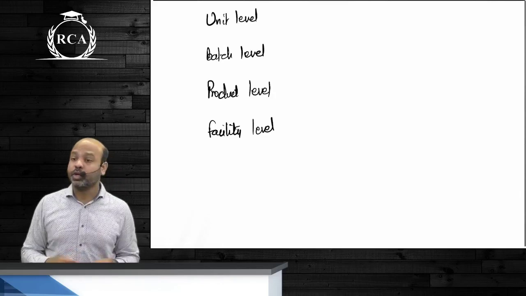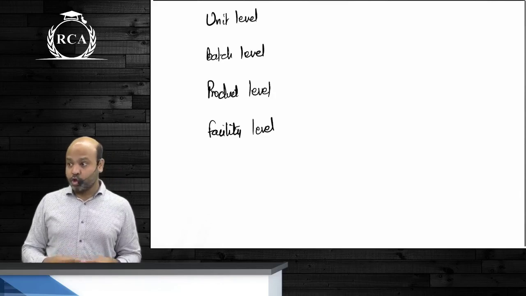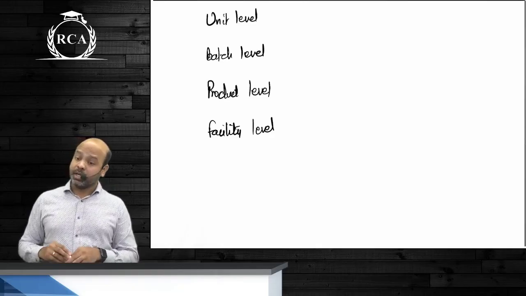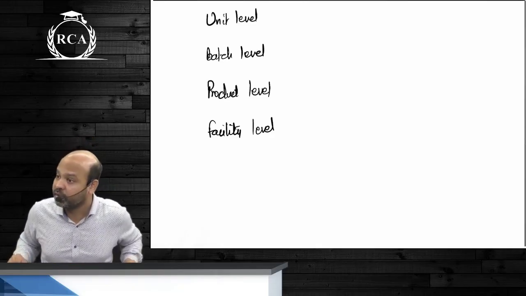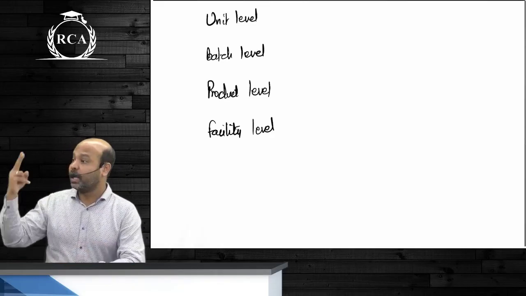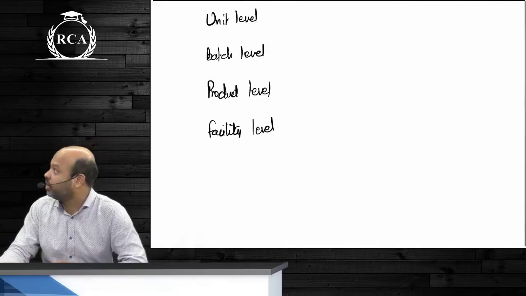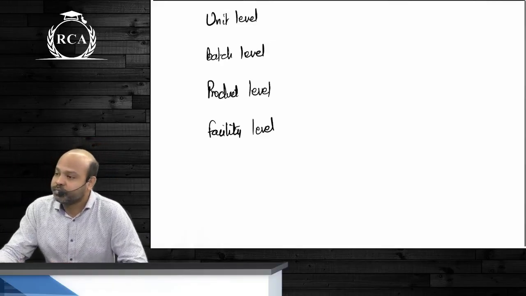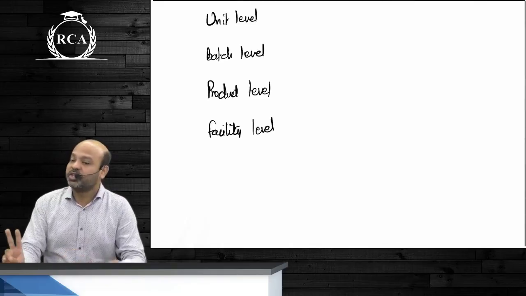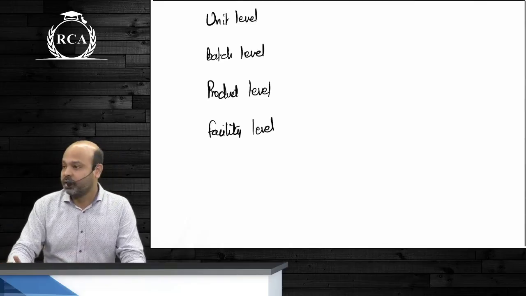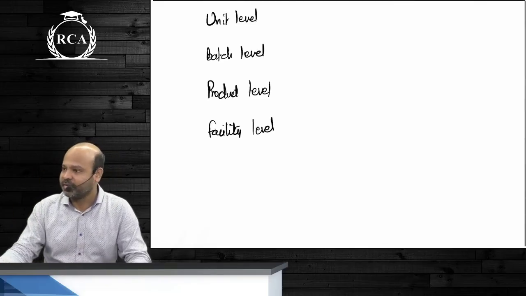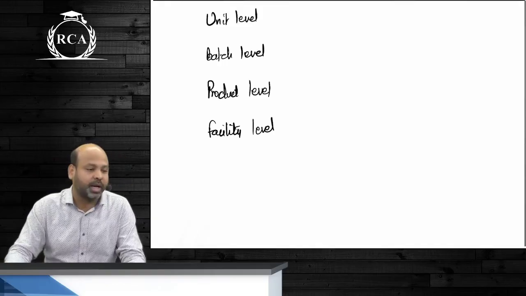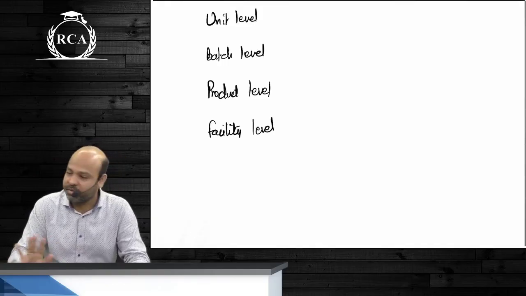will that become a unit level activity? Will the total cost of inspection get driven by the number of units that you are manufacturing? Correct, guys. So what are the two activity examples that I've given for unit level? Machine operation, and Sakshi will summarize today, okay? Machine operation and inspection cost. Are we all clear about this?